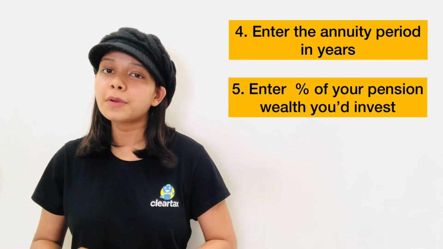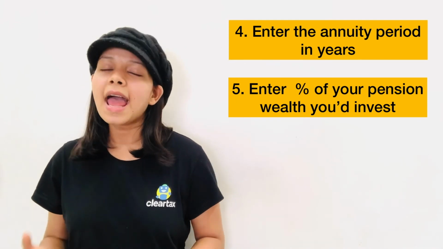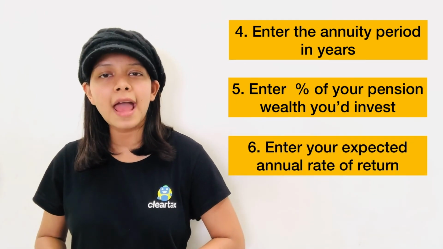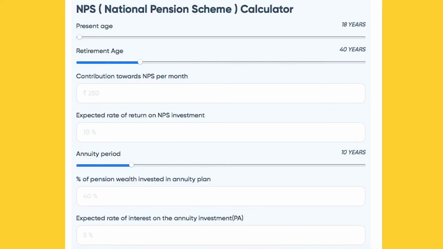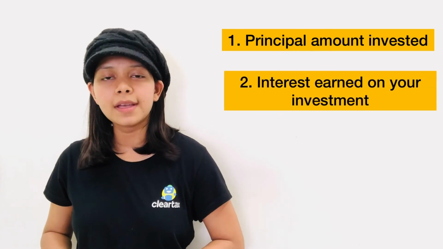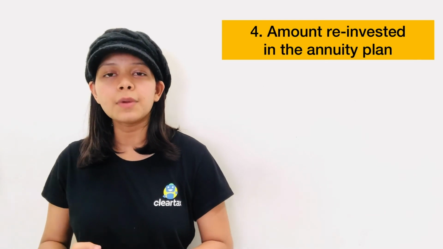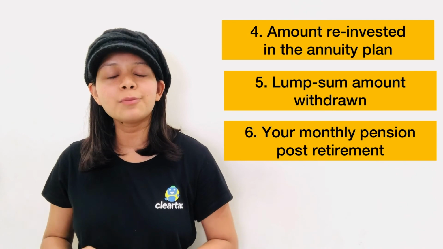Fifth, enter the percentage of your pension wealth you'd like to invest in an annuity plan. And finally, enter your expected annual rate of return on the annuity plan. Upon entering the details mentioned, our NPS calculator would show your principal amount invested, interest earned on your investment, pension wealth created, amount reinvested in the annuity plan, lump sum amount withdrawn, and your monthly pension post-retirement.